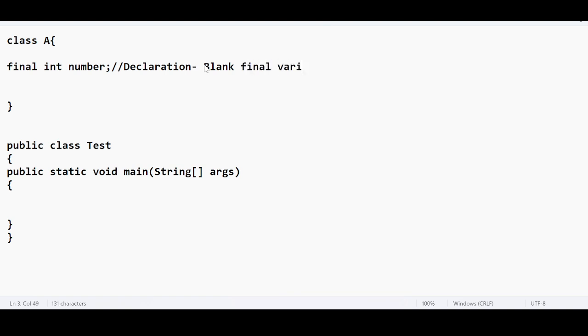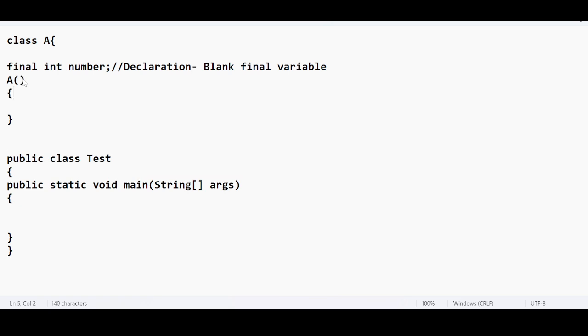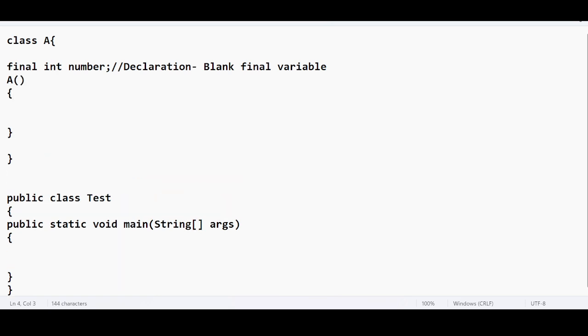I need to use a constructor, and through this constructor I can assign the value to this blank final variable. So this.number = number. Here I am declaring the variable, and here I am assigning the value to this final blank variable. But this is a non-static type, which means I need to use a constructor. We have discussed this topic yesterday, right?